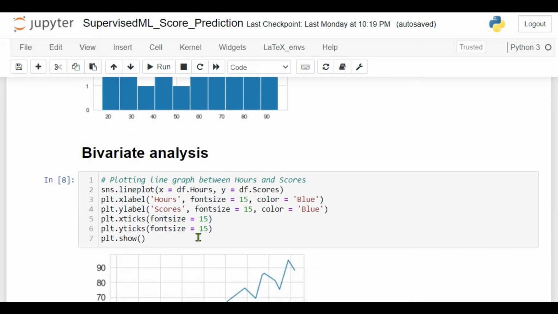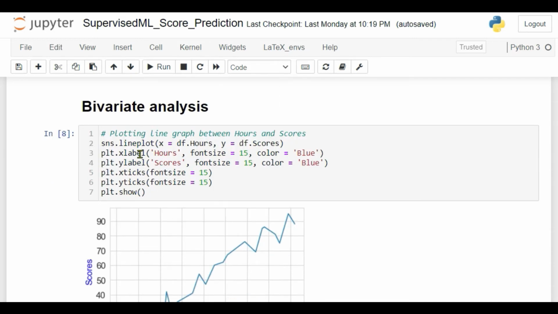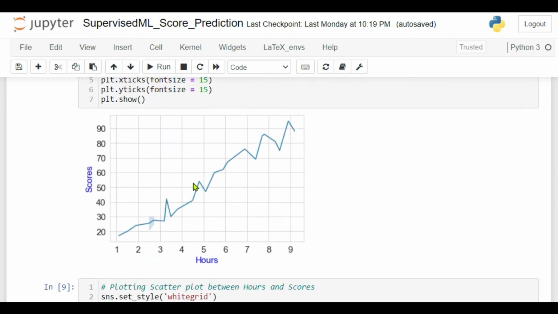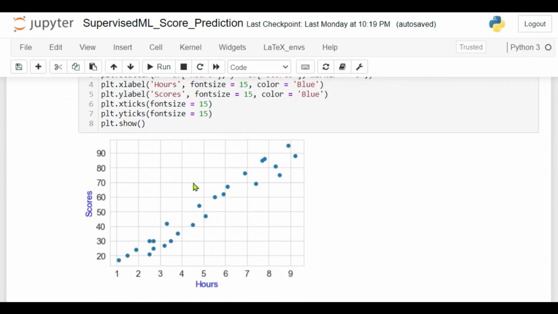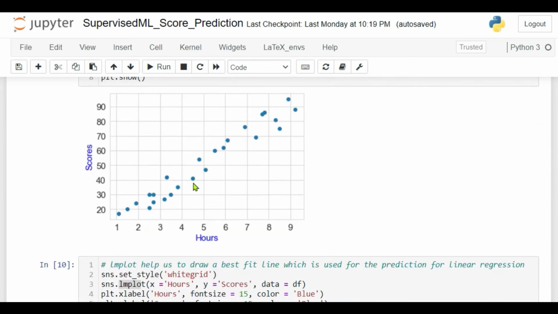Next is the bivariate analysis, using which we can plot using two features for comparison purposes. This is the line graph between hours and score, and this has a positive relationship, which means the more hours you study, the more score you get, and that makes sense, right? And this is the scatter plot to see the data points more precisely.